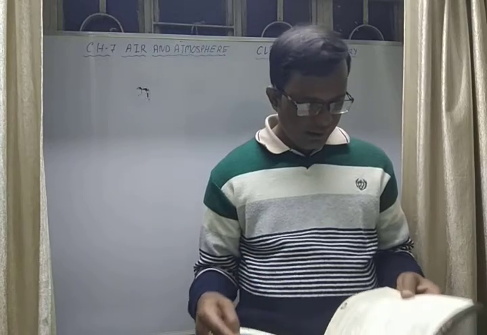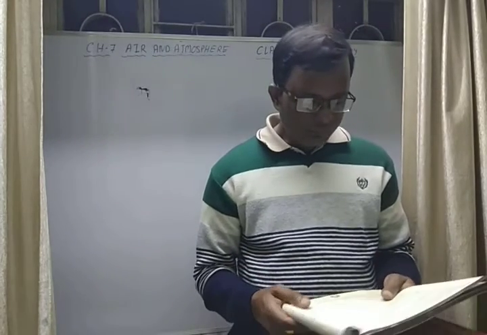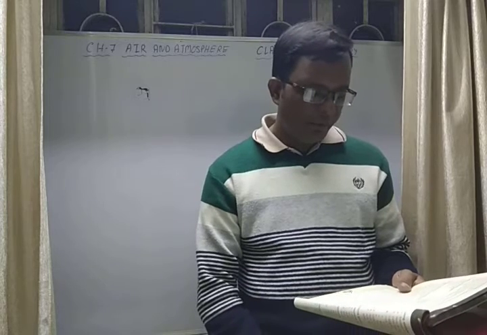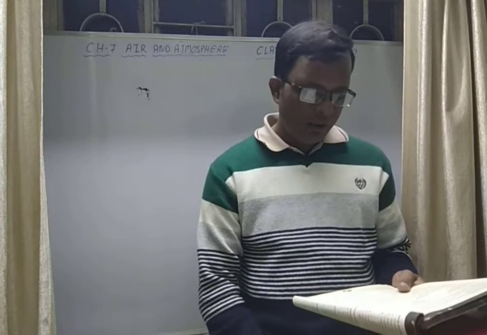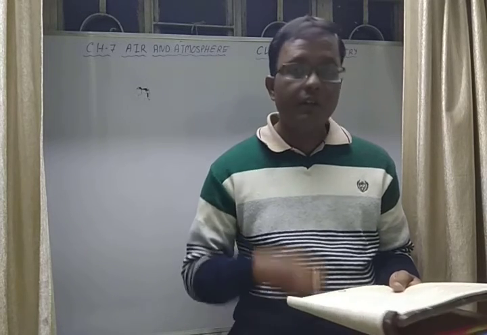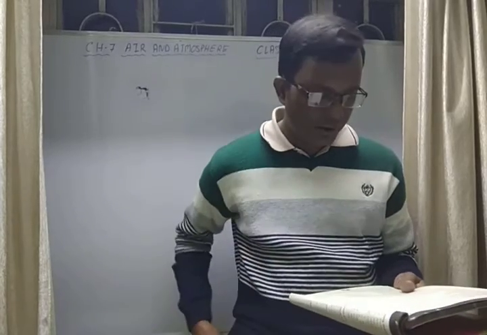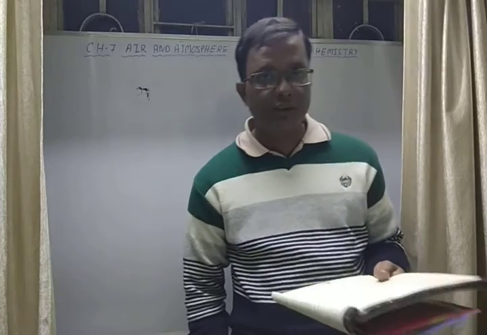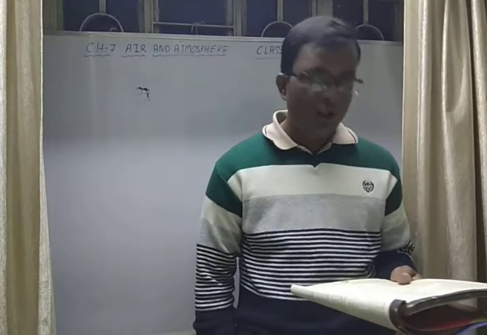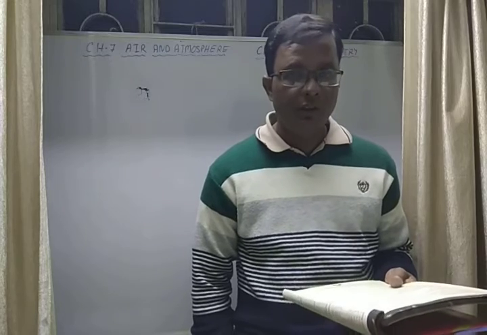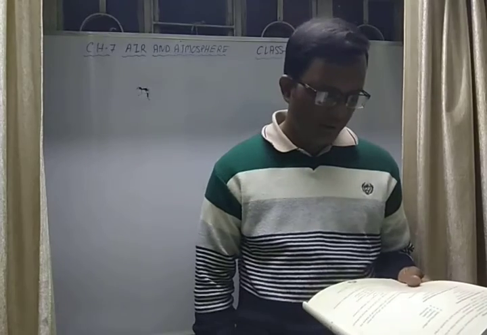Now the next question: give a chemical equation for the following. Manufacturing of ammonia from hydrogen and nitrogen gases. I have just explained this in the last question, the Haber-Bosch process. We just have to write the chemical equation here: N2 plus H2 gives NH3. Now you have to balance it also.